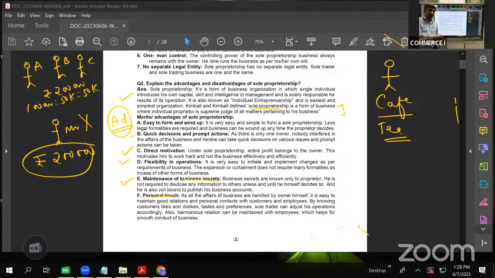If you are in touch with the customer directly, if the same person is in contact with the customer every time they walk into the shop, that will boost the sales. If there is a shop where different people are attending to the customers, there cannot be a personal touch. Even the customer would not be motivated to go to that shop. But if the same person is there every time attending to the customer personally, that will definitely boost the sales of that business. Okay, so this is personal touch.